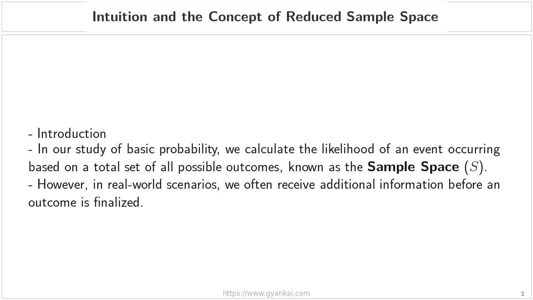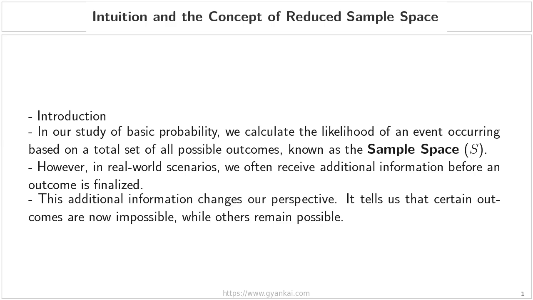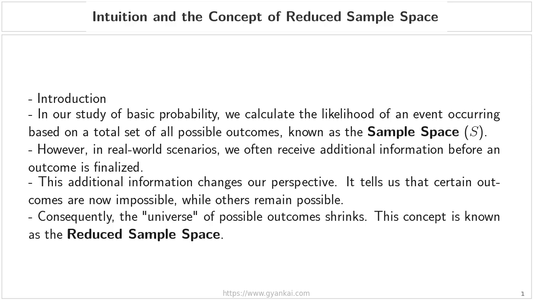However, life isn't always played out in a vacuum. In real-world scenarios, we often receive additional information or a hint before an outcome is finalized. Think about a game or a scientific experiment. As new data comes in, our perspective shifts. This new information tells us that certain outcomes are now officially impossible, while others are still very much on the table. Because some options have been ruled out, the universe of possible outcomes actually shrinks. This narrowing down of our possibilities is what we call the reduced sample space.